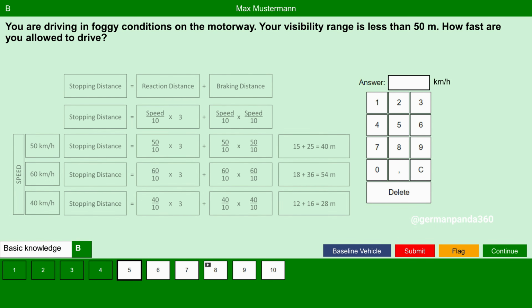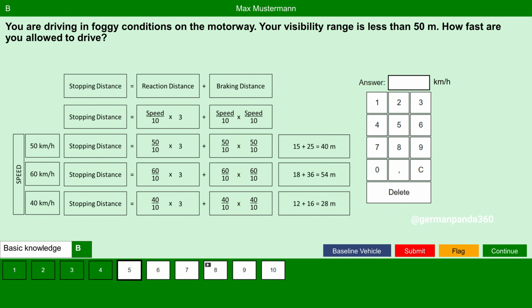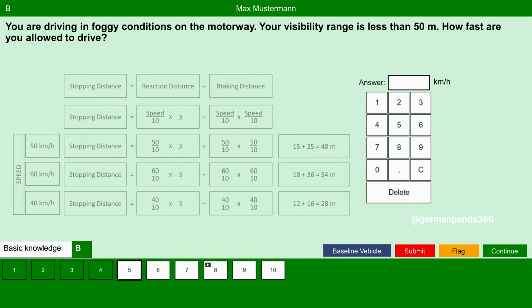For quick reference, here is the formula for calculating stopping distance. If we are traveling at 50 kilometers per hour, the stopping distance is 40 meters. And if you are traveling at 60 kilometers per hour, it is 54 meters. And at 40 kilometers per hour, it is 28 meters. So the ideal speed should be 50 kilometers per hour, which will have a stopping distance of 40 meters and it is good enough for the visibility of less than 50 meters. So here the answer is 50 kilometers per hour.